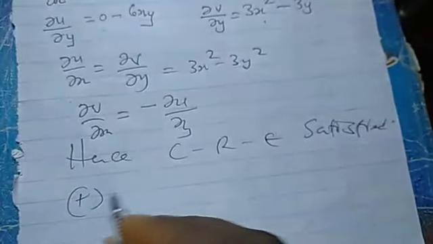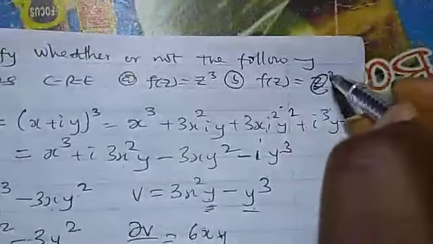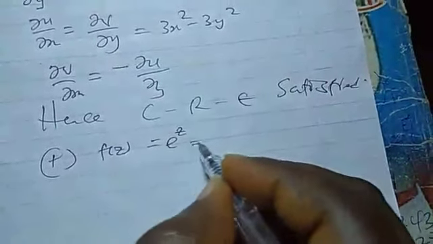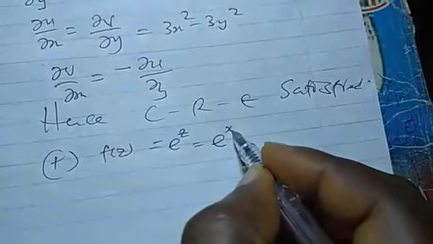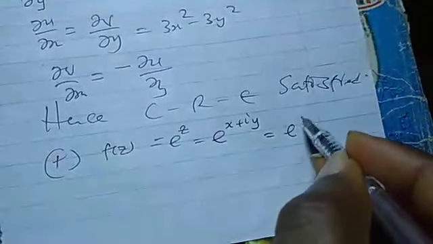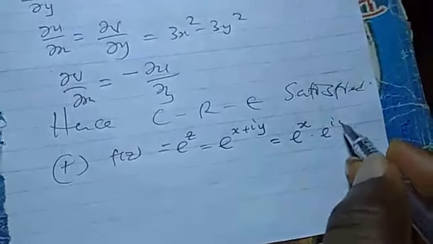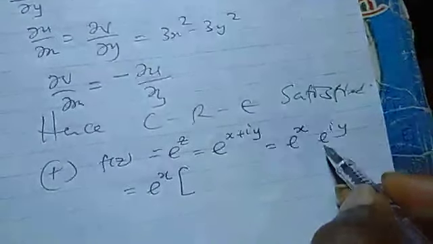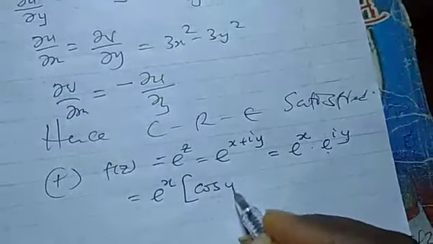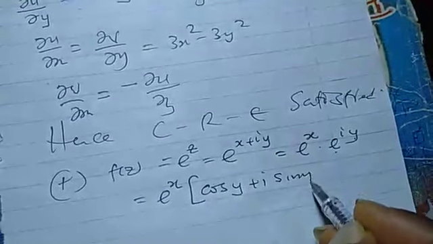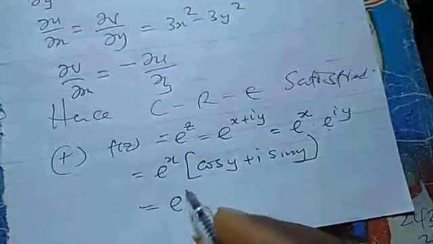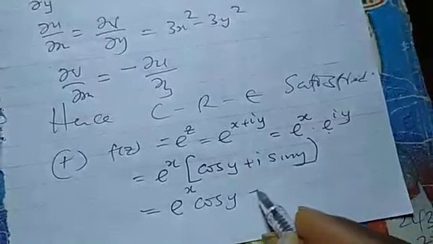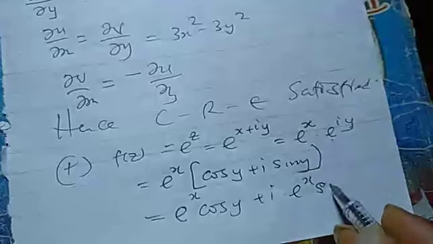So if you want to consider the second one, f of z equal to the second one, I'm not using z again. Let's use exponential z. We know that z is x plus iy. By indices, I can write it as exponential x dot exponential iy. But by the theory of complex numbers, which I have treated before, exponential iy simply means cos y plus i sin y, which if we expand, will give me e^x cos y plus i e^x sin y.